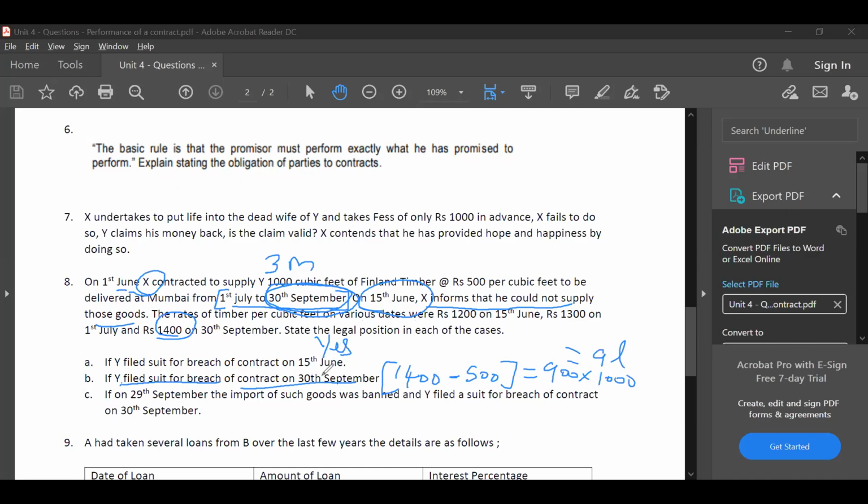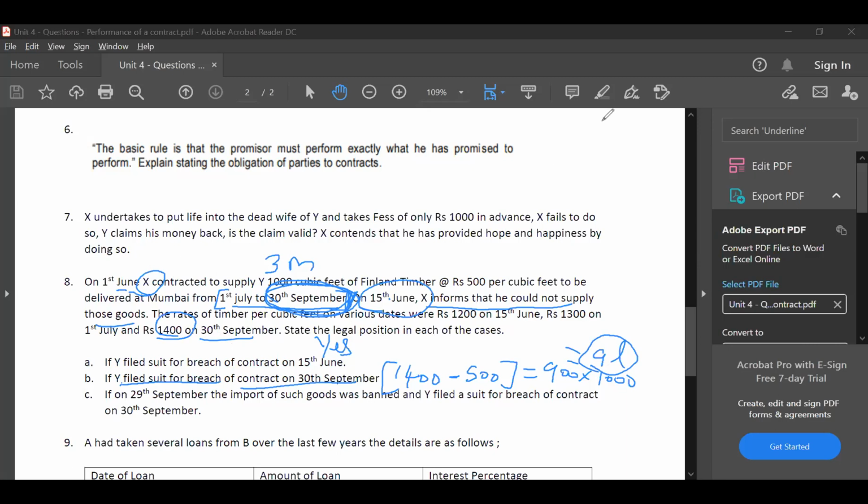Now you might think, why has he not filed the suit on 15th? Why is he filing the suit only on 30th? Why is he giving benefit of doubt to the other party? Since the contract is saying he has to deliver between 1st July to 30th September, what if X delivers later? So he's waiting until 30th September to file the suit. He has time until the last day to file the suit, because 30th September is the last day on which he has to supply. So second case, amount payable will be 9 lakhs. Have you understood this part, guys? First and second, before I go to the third part.